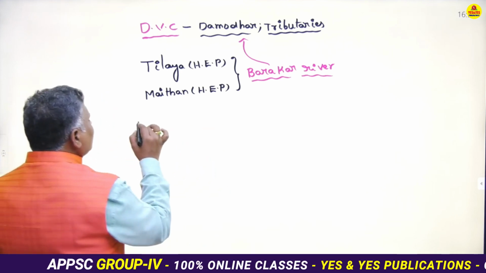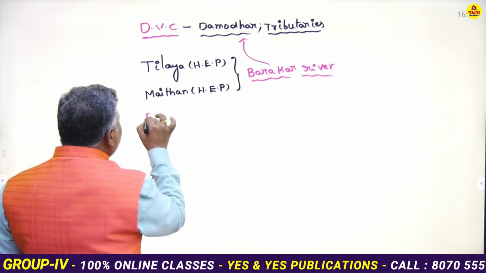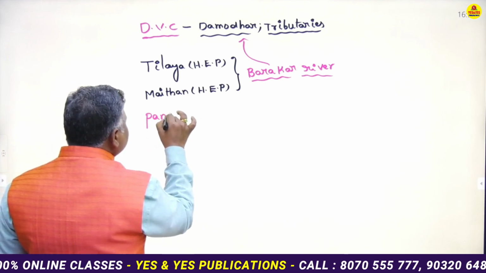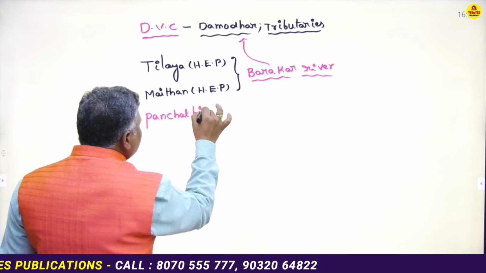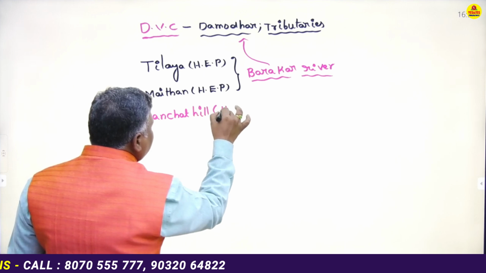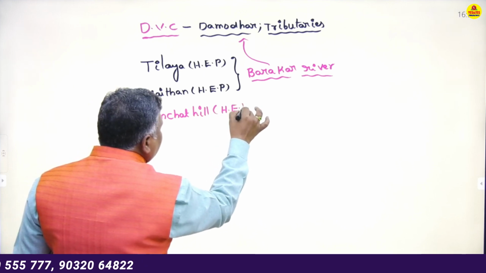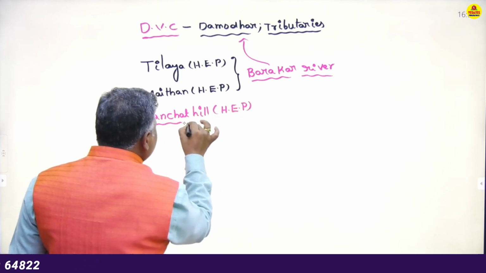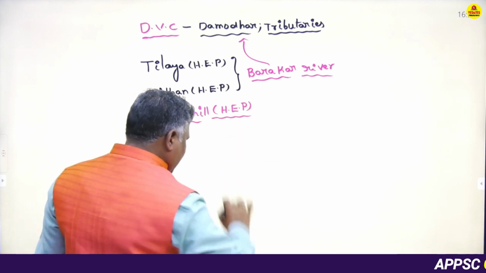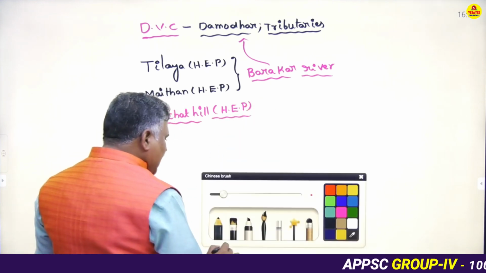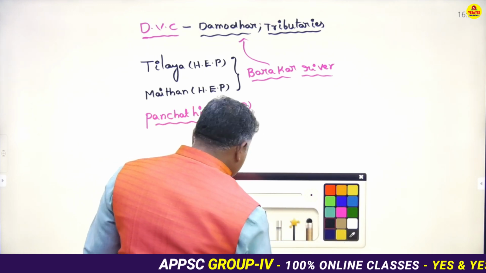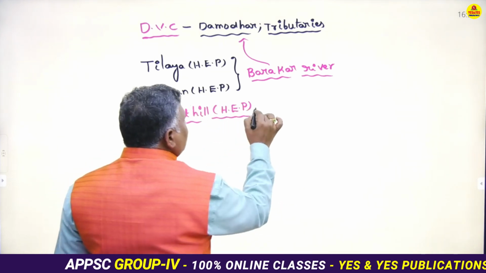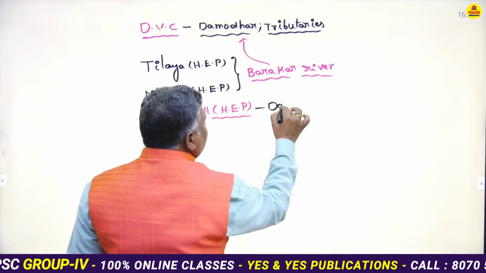Yes. Next one is Panchat Hill hydroelectric power plant. The Panchat Hill hydroelectric power plant was built across the Damodar River.